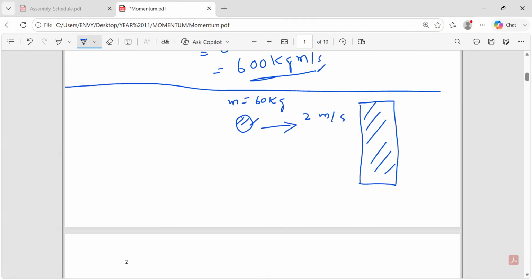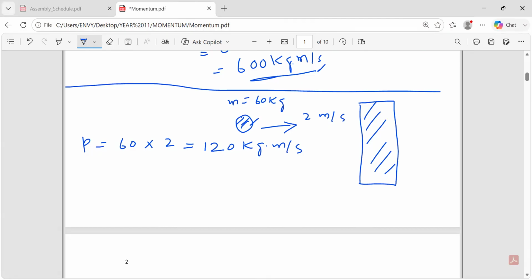Now, what will be the momentum of this? Momentum P is equal to 60 times 2, which is going to be 120 kg meter per second.